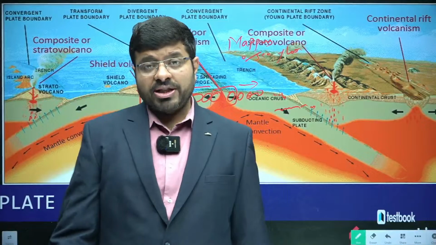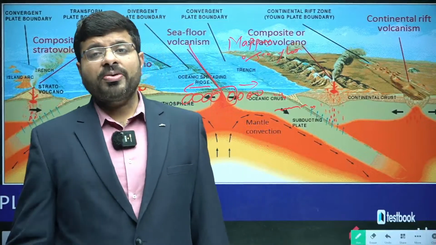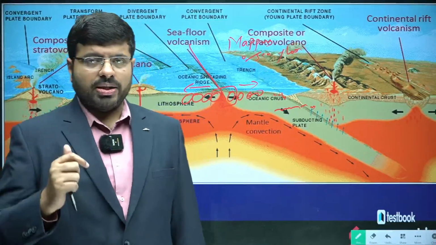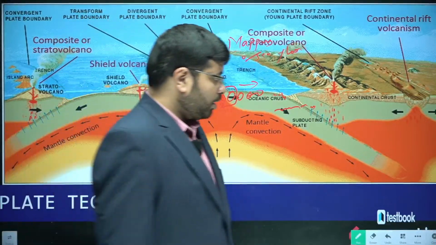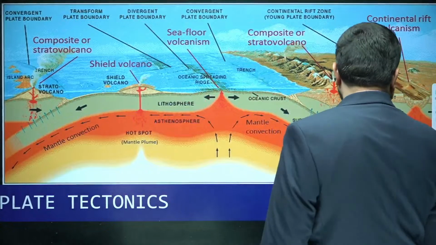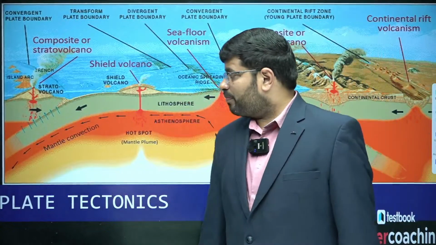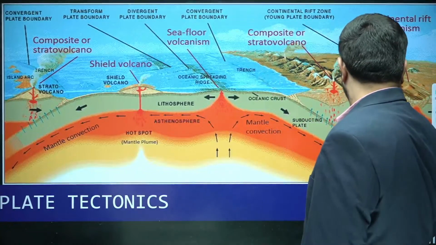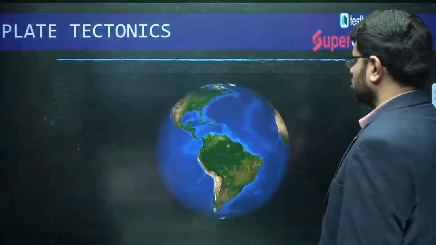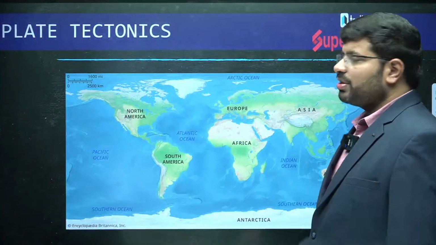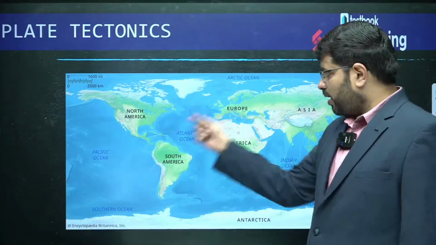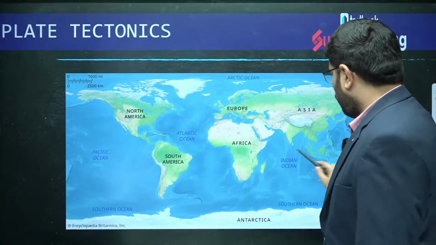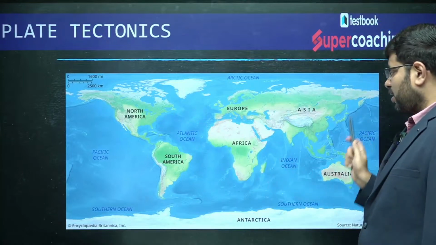With all these ideas, in the 1960s, there is a concept which was given by a group of people together, not one person. It is not the work of a single person. Plate tectonics is a concept given by multiple people, where they try to explain why there is a distribution of continents and oceans in this way, why North America is here, why Greenland is here, why there are island arcs like Indonesia here.